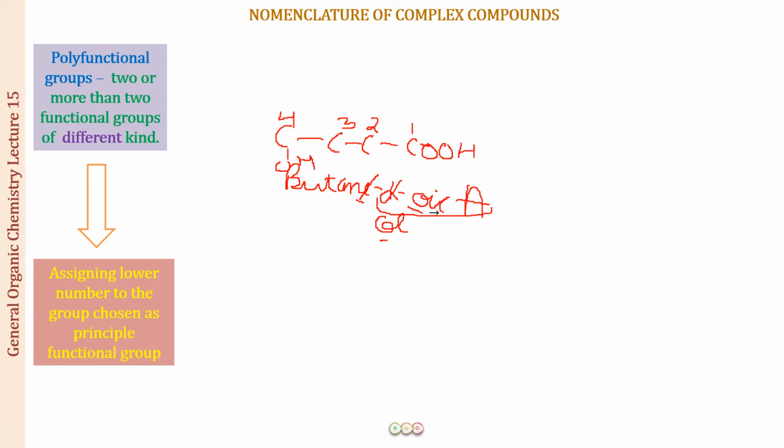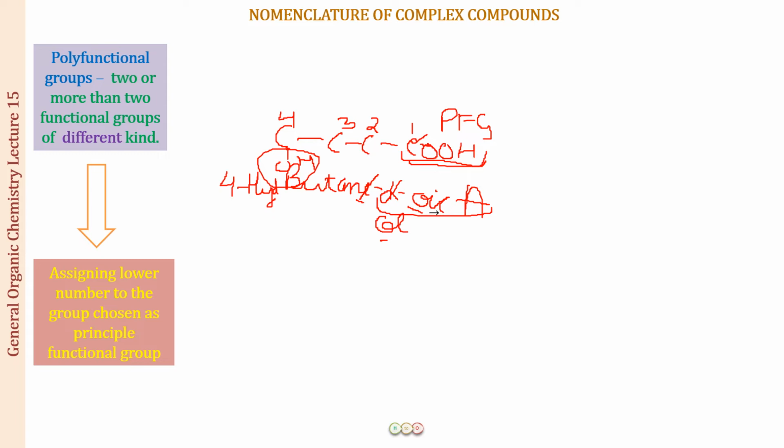First of all, let me tell you which out of these two is going to be the priority, or the functional group. So this is going to be our priority. When this is our priority, the name of the compound is going to be butanoic acid, and before butanoic acid, this is going to go as a prefix, hydroxy. Okay, so this is how the name of the compound is going to be. The functional group that you choose as the priority is going to be the principal functional group. You will be giving this a lower number. All the rest of the functional groups present will be treated as substituents. Okay, I hope this is clear to you people.